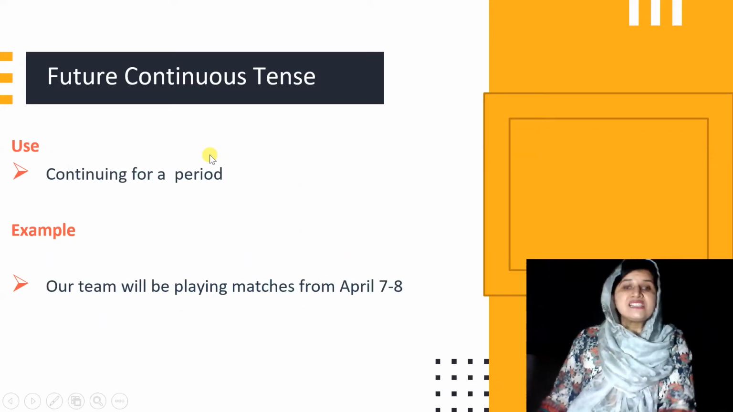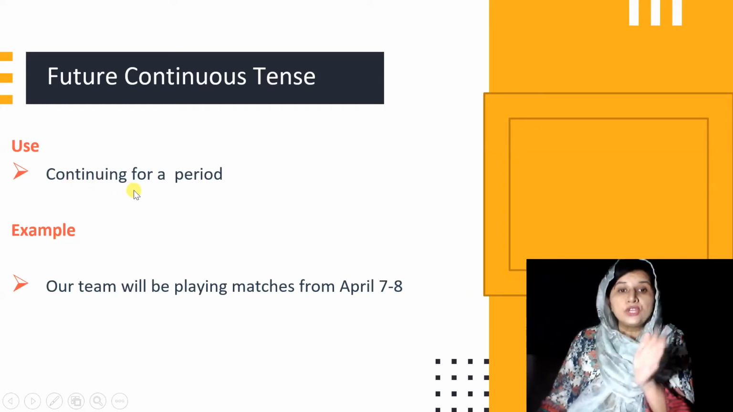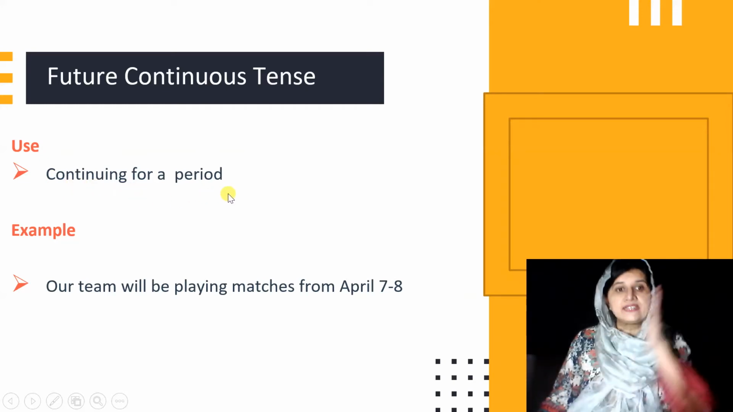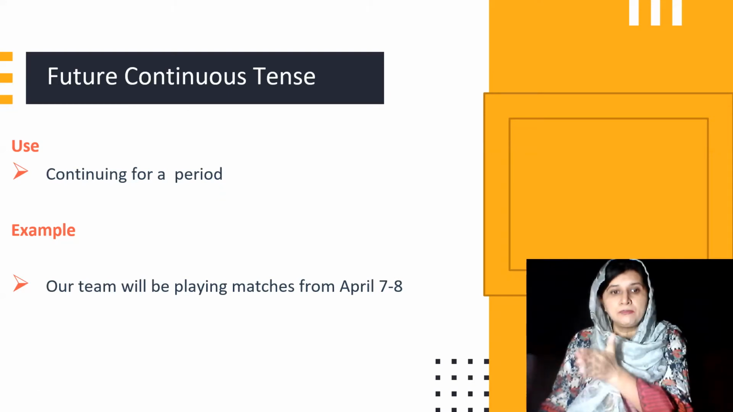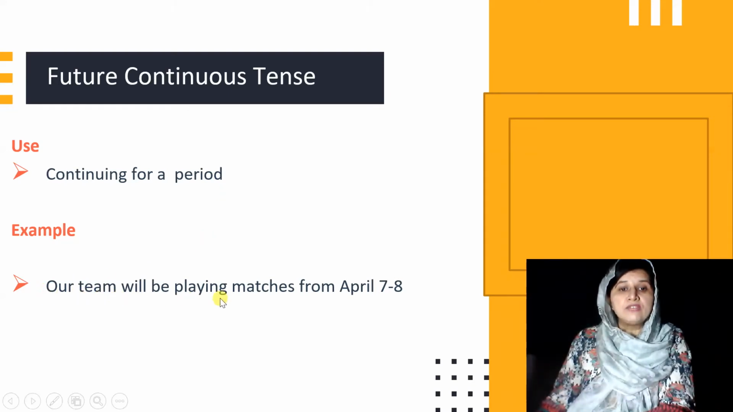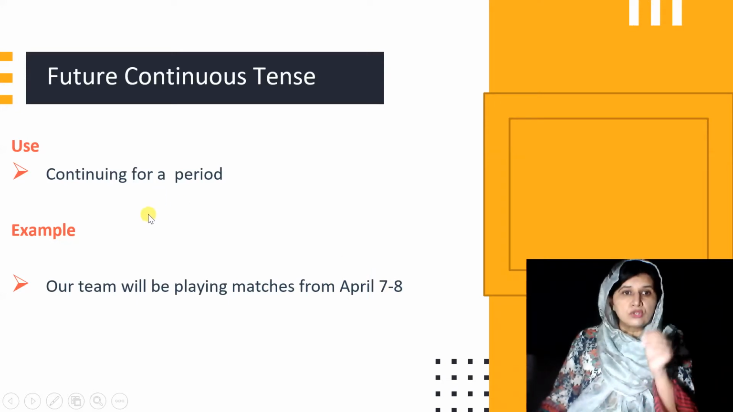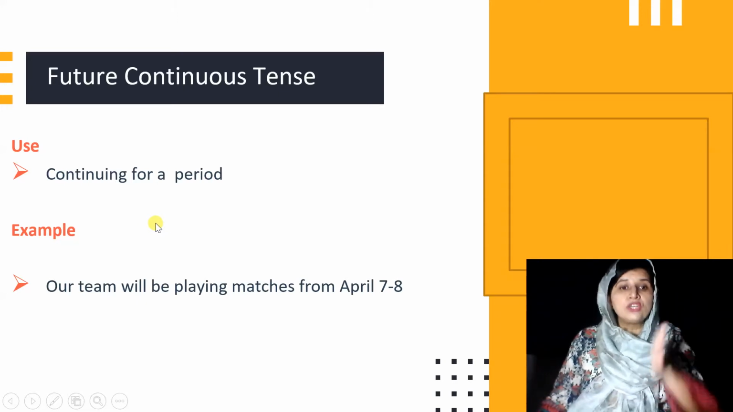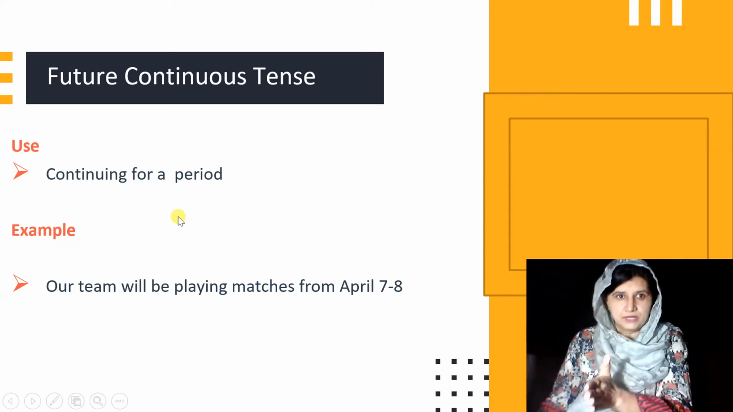Okay, now we'll see some more usages of future continuous tense. Like future continuous tense talks about any activity that continued for a period, right? It continued for a certain time period. For example, our team will be playing matches from April 7 to 8. So it means that this action of playing matches will continue for this time period from April 7th to 8, right? So this is how future continuous tells us about the continuity of any action for a time period.